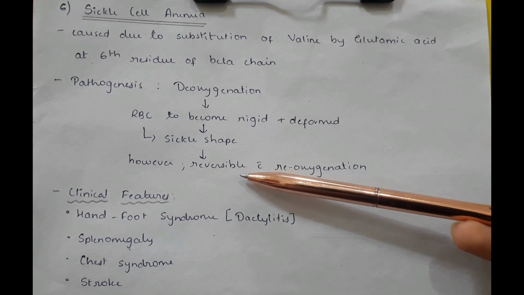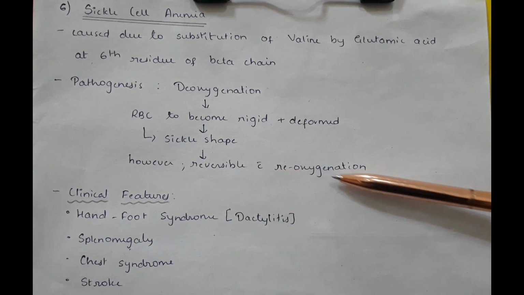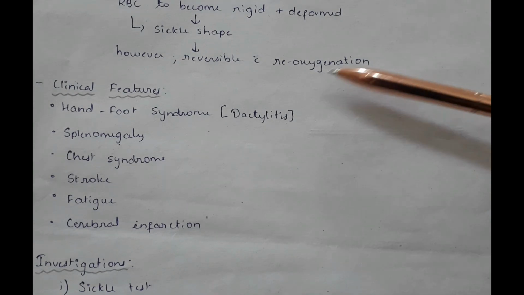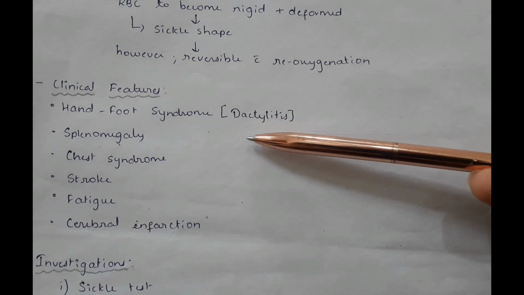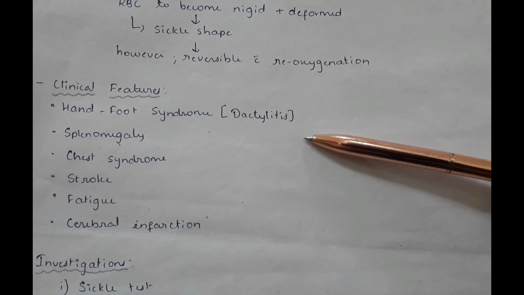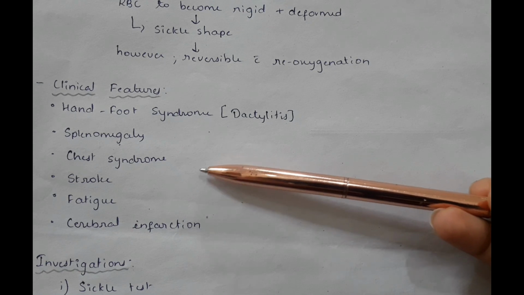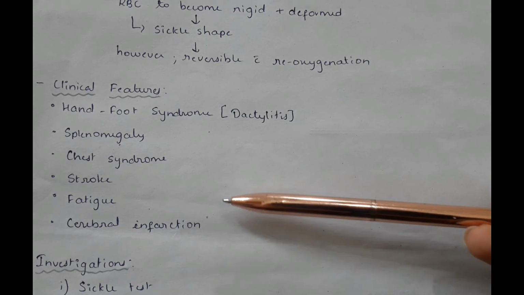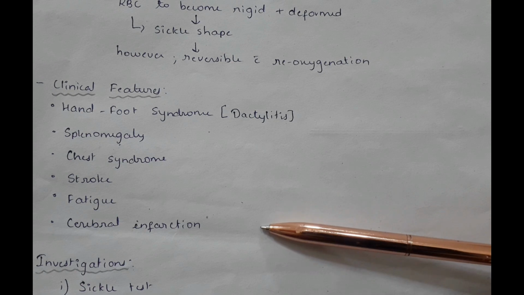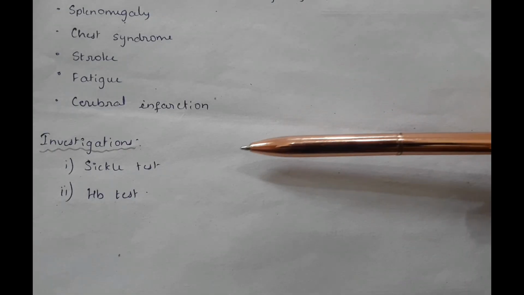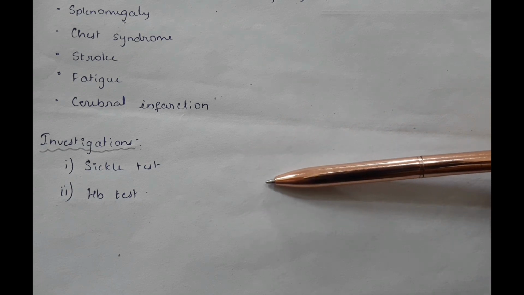However, it is reversible with reoxygenation. Clinical features: the first one is hand-foot syndrome, that is dactylitis, splenomegaly, chest syndrome, stroke, fatigue, cerebral infarction. Investigations include sickle test and hemoglobin test.